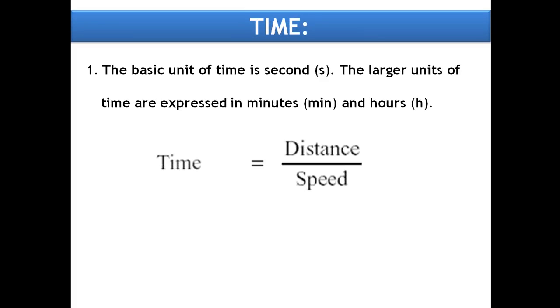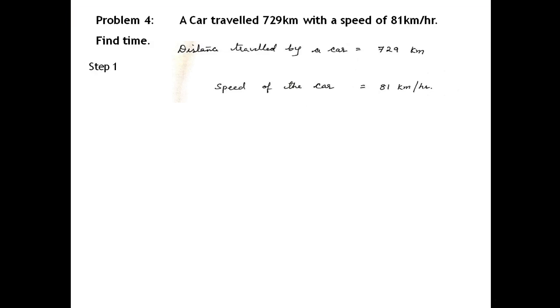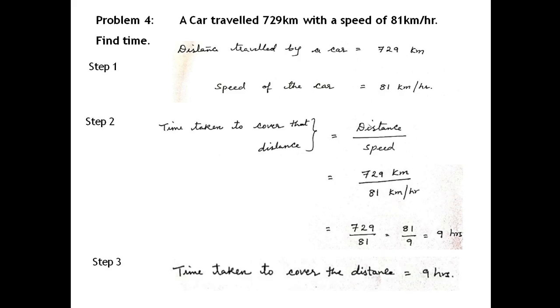Now moving on to time. The basic unit of time is second, and the larger units of time are expressed in minutes and hours, and time is equal to distance by speed. A car travelled 729 kilometers with a speed of 81 kilometers per hour.